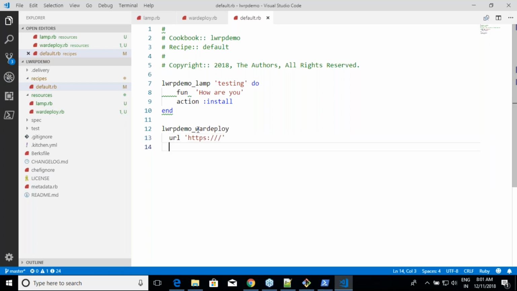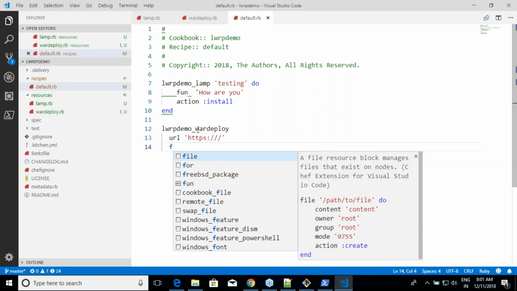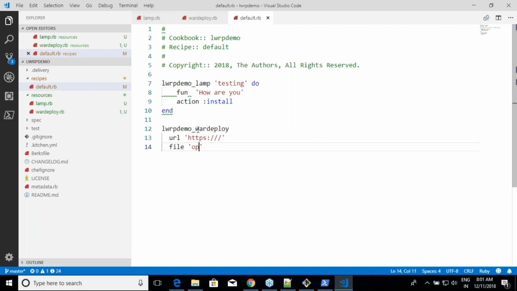And then you will give the file name, something like openmrs dot war file. Action deploy. Simple. Are we clear on how to write custom resources?